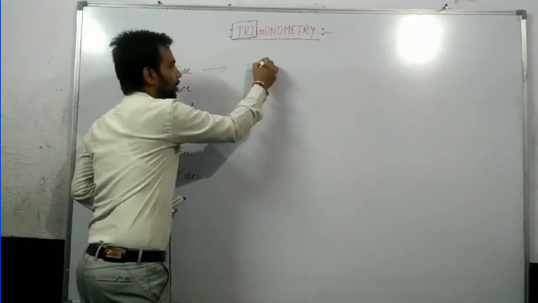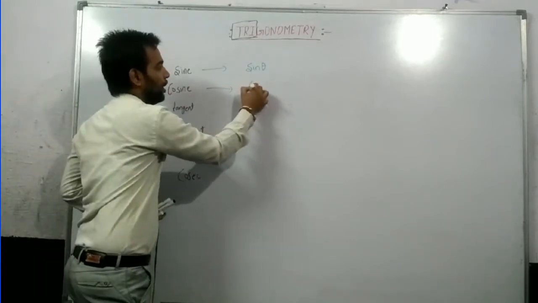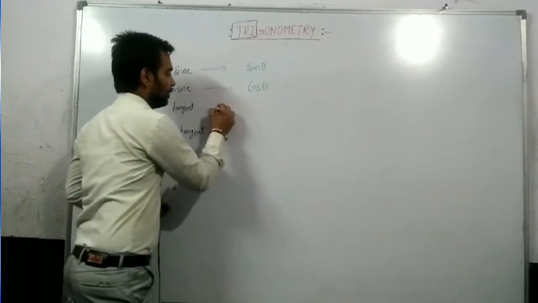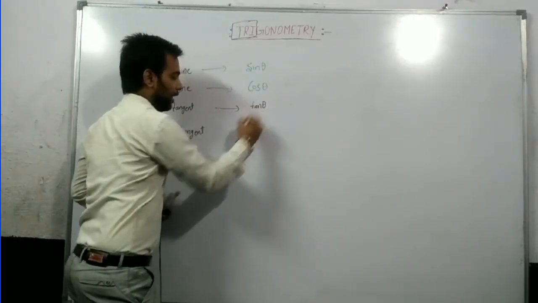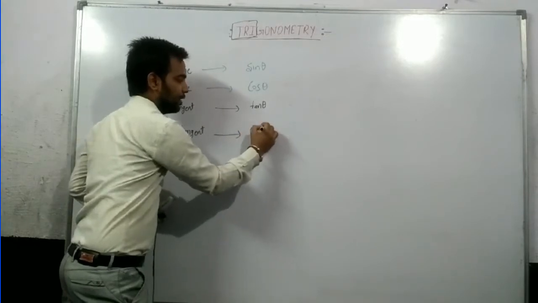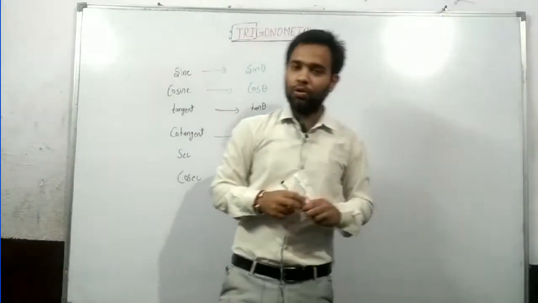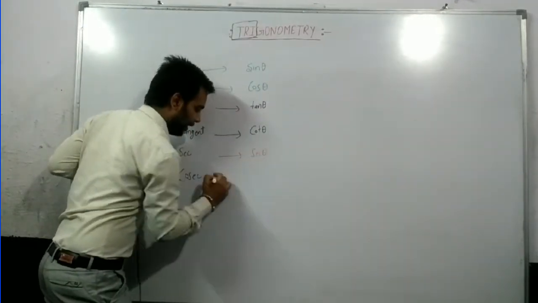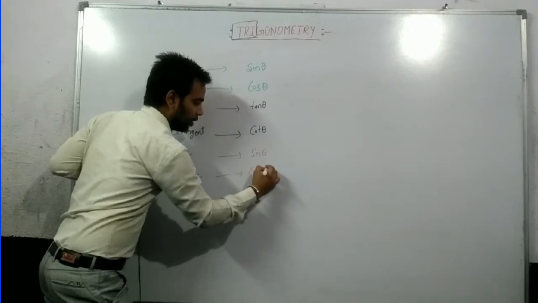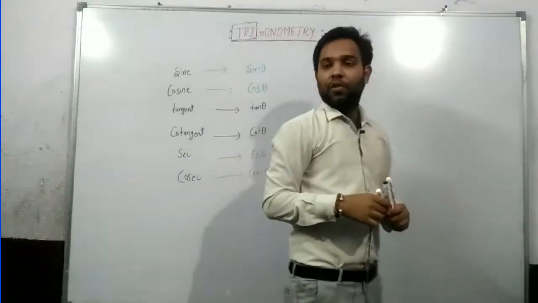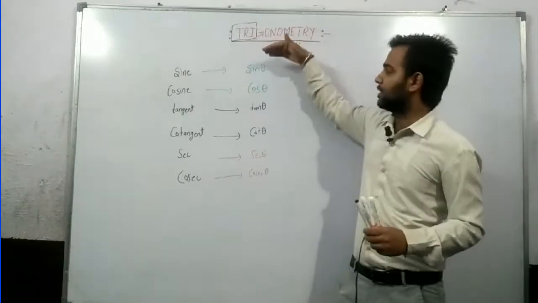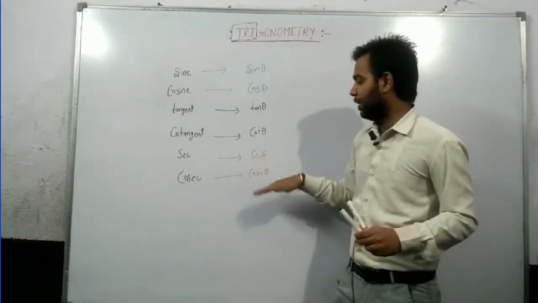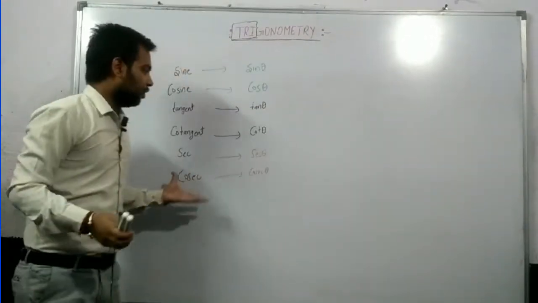Sine is known as sin. We remove the e. Cosine is known as cos theta. Yes or no? Tangent is known as tan theta, and cotangent is known as cot theta. Yes or no? Just move towards the last thing, that sec is known as sec theta and cosec is known as cosec theta. Now we got the names of all thetas: sin theta, cos theta, tan theta, cot theta, sec theta and cosec theta. But how will we use them?